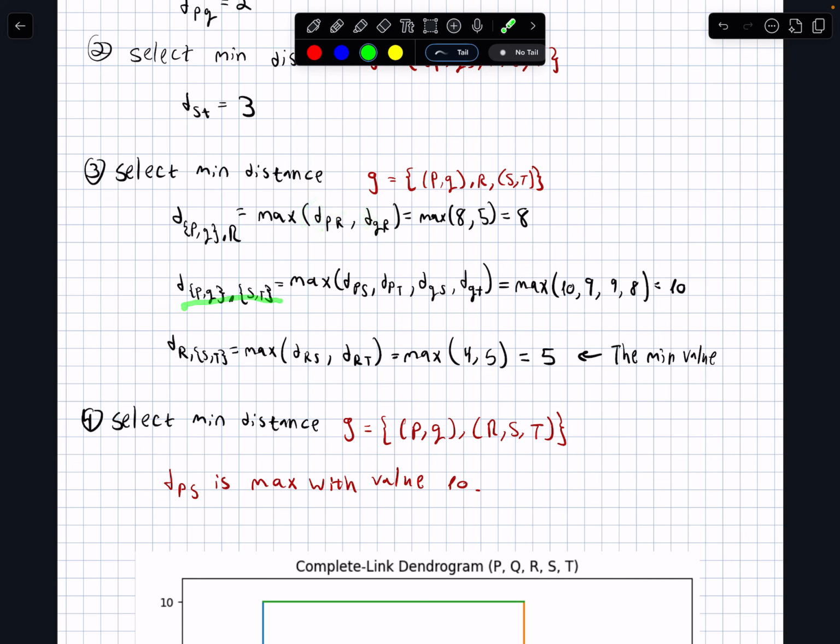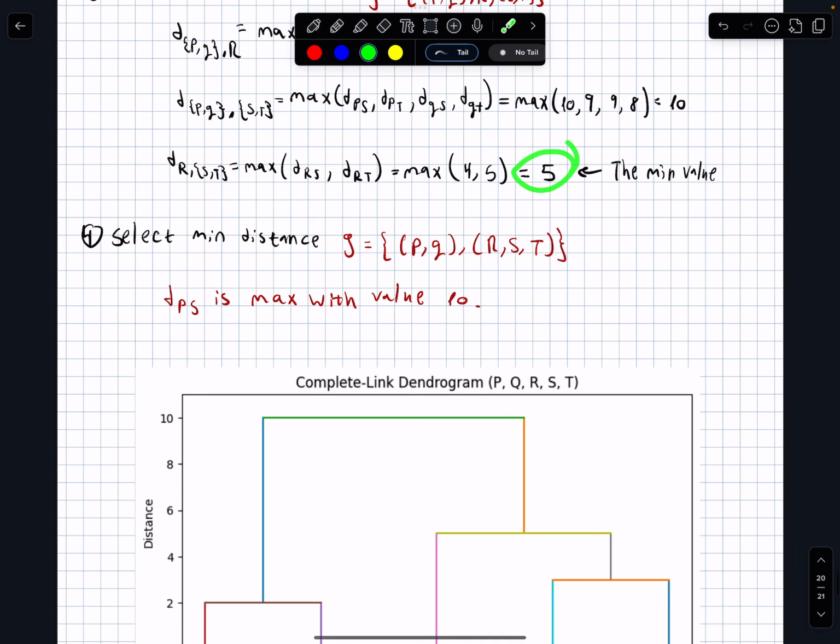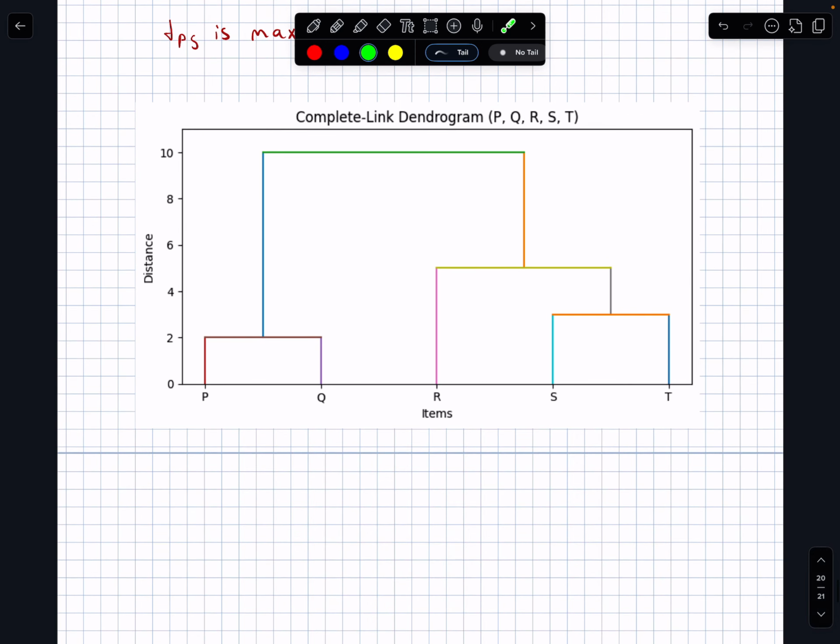Here, the distance between P and Q to S and T is the maximum between P to S, P to T, Q to S, and Q to T, and the maximum of these is 10. And now the distance between R, S, and T is the maximum of R to S and R to T. The maximum here is 5, and this is the minimum value. So from all the maximum values, this is the minimum. And now we select the minimum distance between these two groups, but because there are only two, that is the minimum distance, and we create the dendrogram, and that's it.